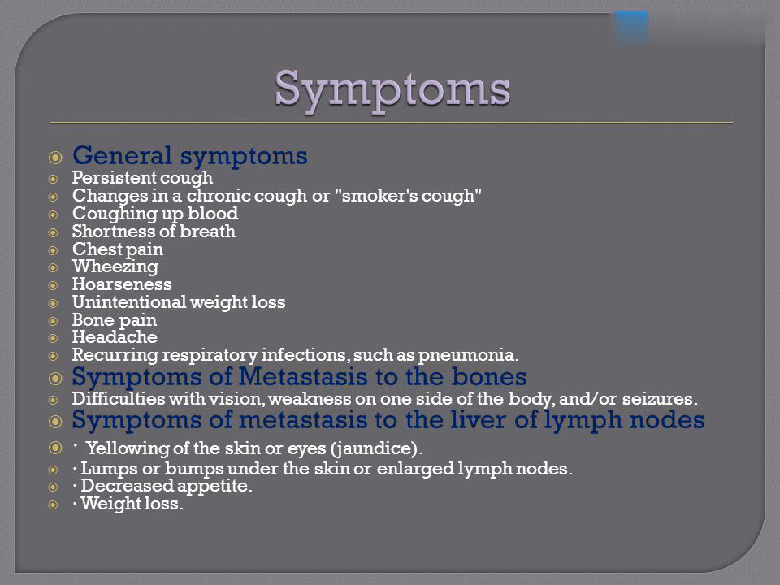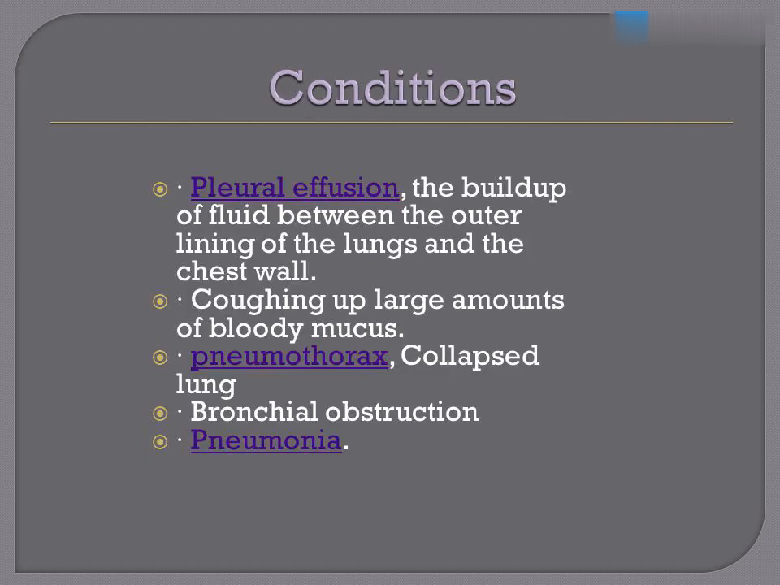Symptoms of metastasis to the brain. Difficulties with vision, weakness on one side of the body, and/or seizures. Symptoms of metastasis to the liver or lymph nodes. Yellowing of the skin or eyes, jaundice. Lumps or bumps under the skin or enlarged lymph nodes. Decreased appetite. Weight loss.